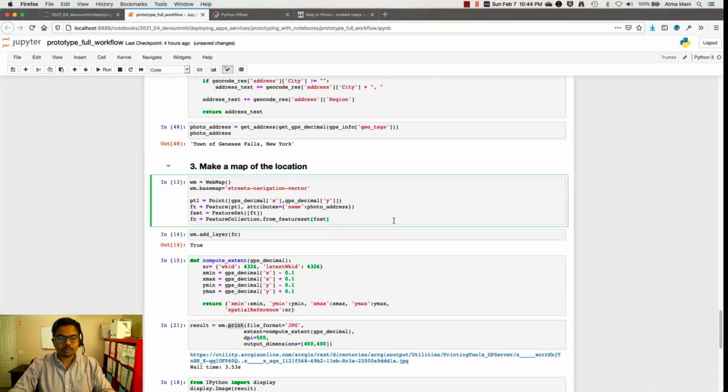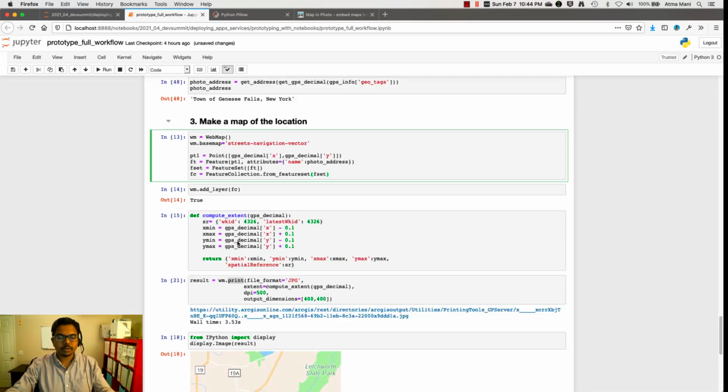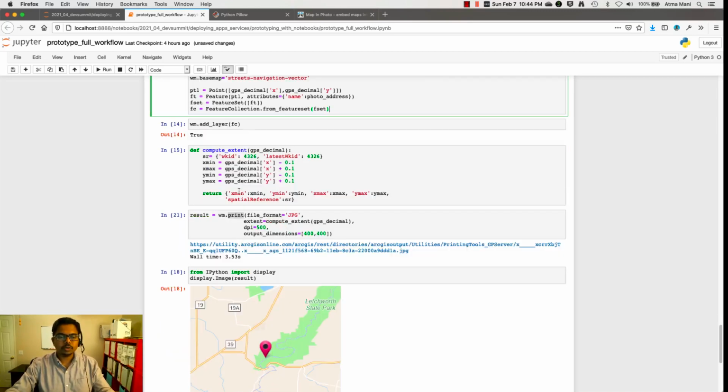So we compute a web map object out of it. We just create an empty web map, customize the street map base map information. Using the point X and Y, we are making it as a feature and adding it to the web map. Then I'm writing a simple function to compute an extent, because when you ask the server to print, we need to give it the location of the center of the map, as well as the extent that it wants to print.